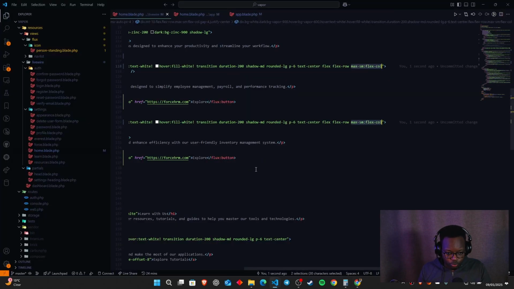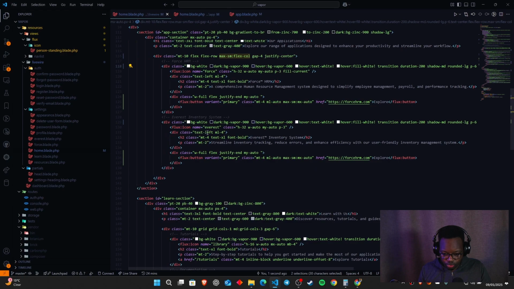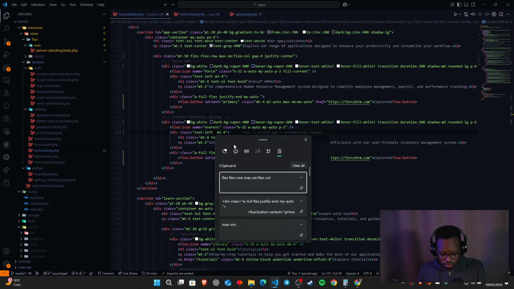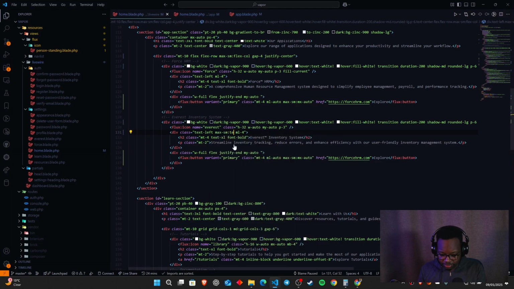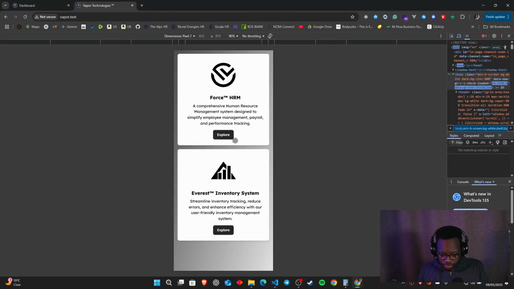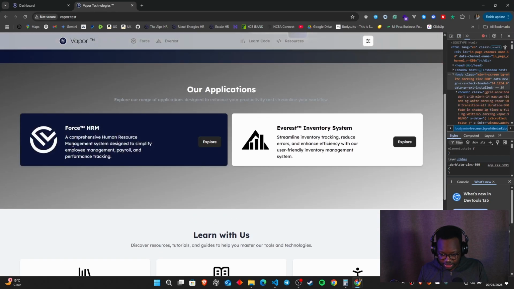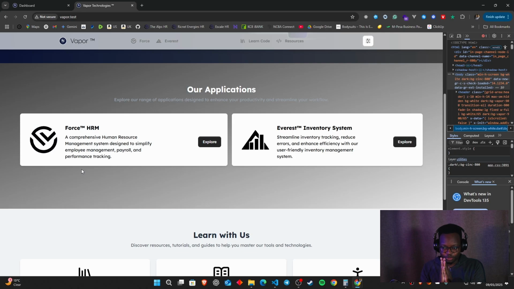So now when we look at how to put this text left, we could also do the text left like this. We could also come in here and do a max SM text center, and we'll do the same for the other item over here, the other application. So text left, then text center. So you can see we have the text centered here, text centered over here. But now when we move to the desktop version, the text is aligned leftwards.